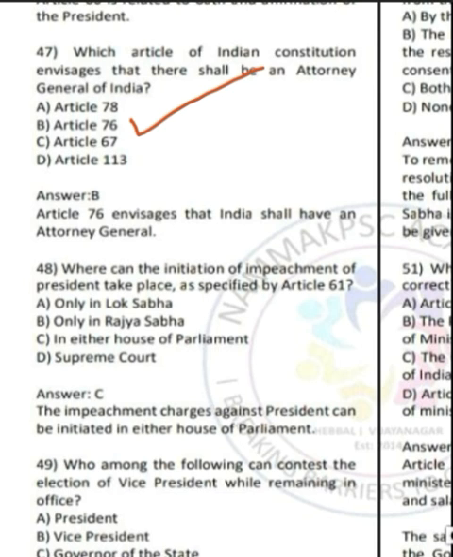Moving on to question number 48. Question number 48 says, where can the initiation of impeachment of president take place as specified by Article 61? So the correct answer is option C. It can take place in either house of the parliament. So you can briefly read about Article 61.